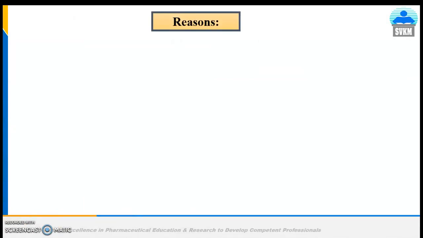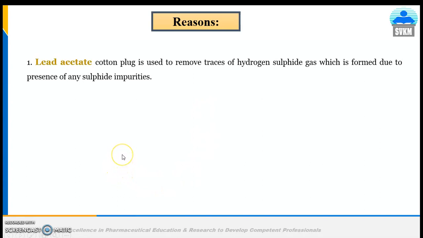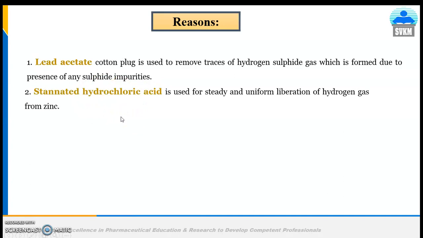Now, some important points in the limit test of arsenic. Lead acetate cotton plug is used to remove traces of hydrogen sulfide gas, which is formed due to the presence of any sulfide impurities. Stannated hydrochloric acid is used for steady and uniform liberation of hydrogen gas from the zinc.